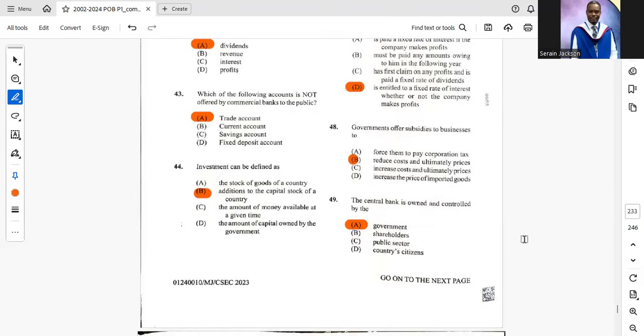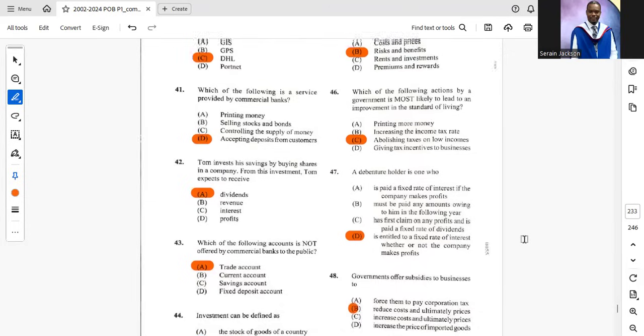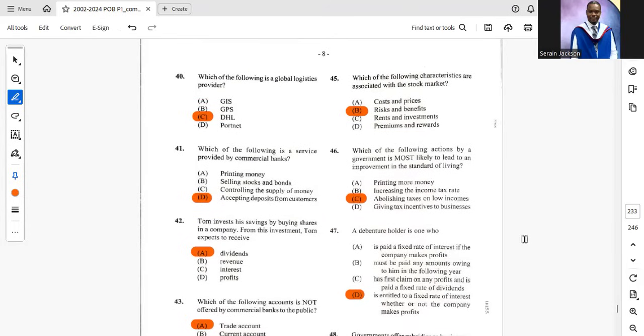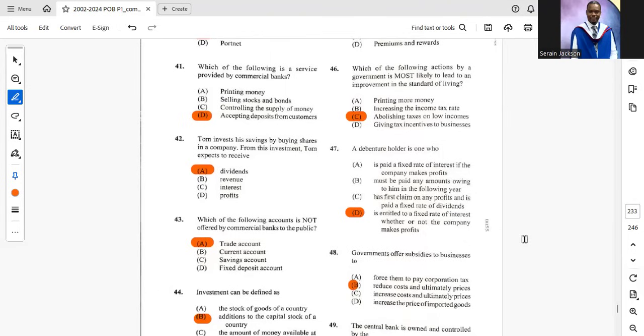43. Which of the following accounts is not offered by commercial banks to the public? A, trade account. Well, I don't know what a trade account is, so that's the odd one out. 44. Investment can be defined as B, additions to the capital stock of a country. 45. Which of the following characteristics are associated with the stock market? B, risks and benefits. We see that question all the time. 46. Which of the following actions by a government is most likely to lead to an improvement in the standard of living? C, abolishing taxes on low incomes.